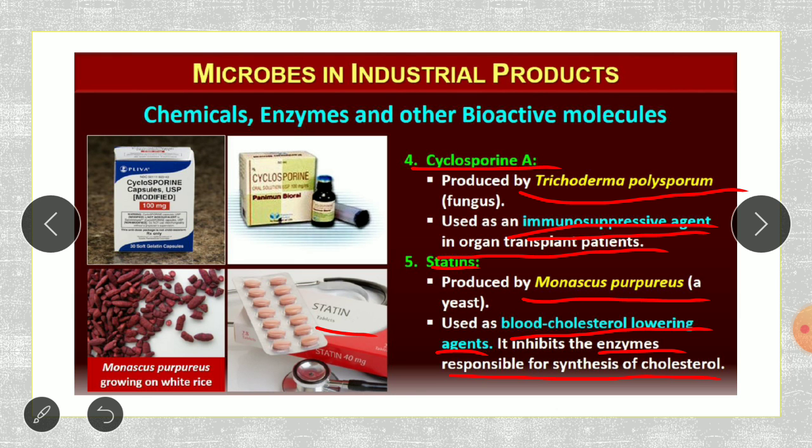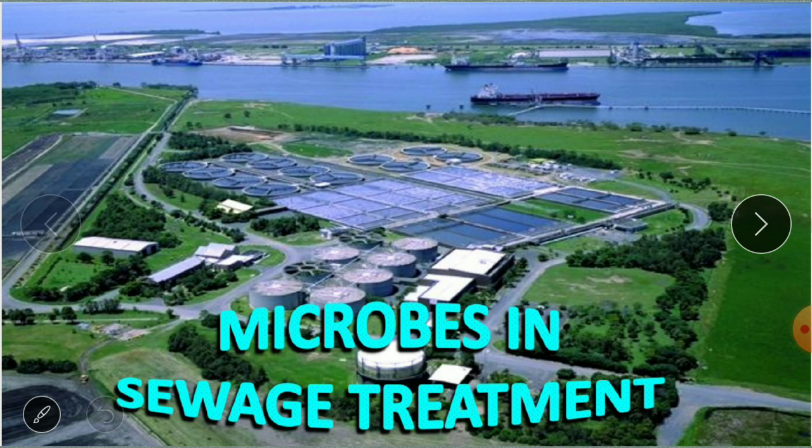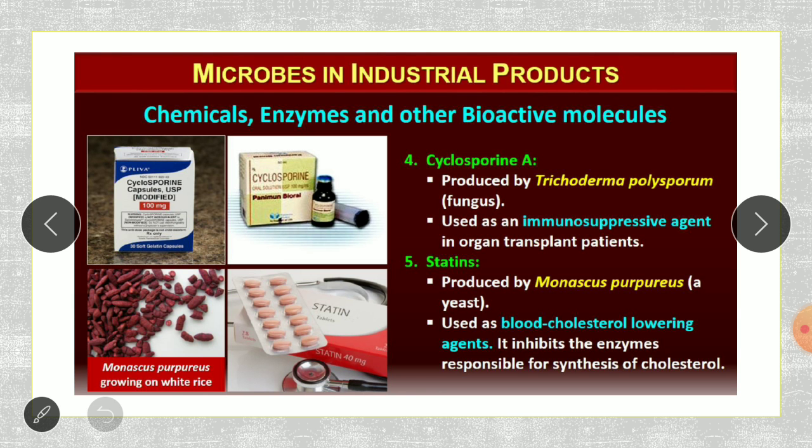So when the synthesis is stopped, automatically the blood cholesterol level is also lowered. So that is the statin, a product of microbial activity, that is of the microbial organism Monascus purpureus.